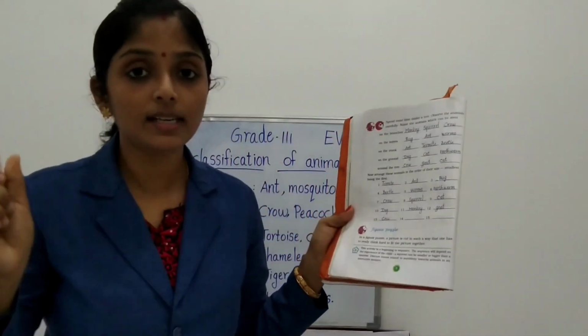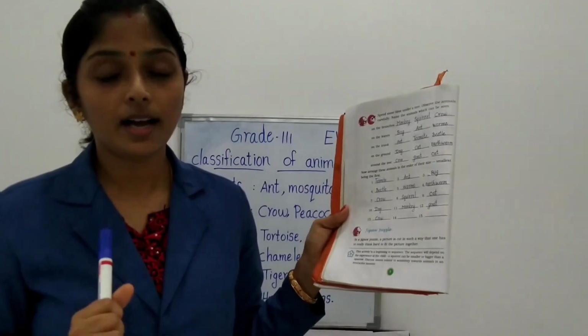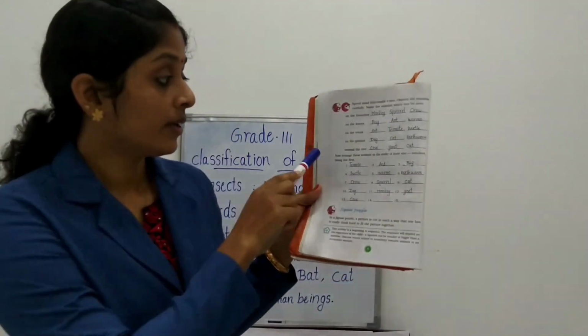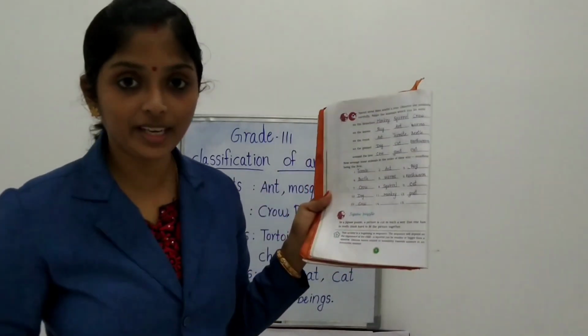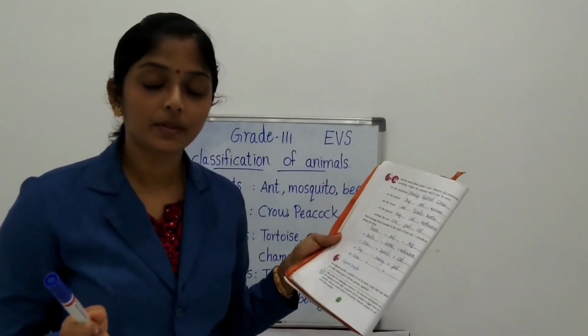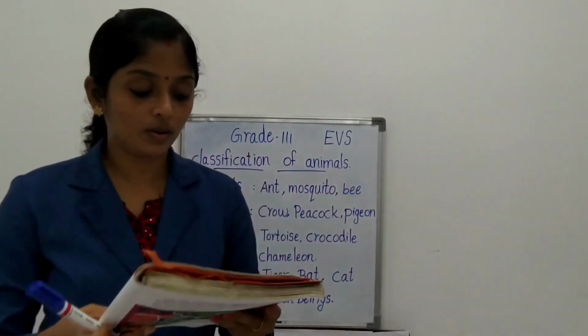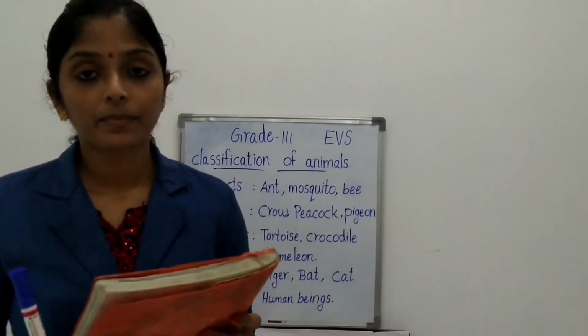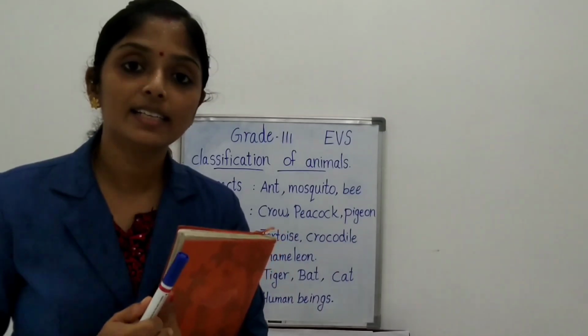First you want to write the smallest animal and last the biggest animal that you observed. Okay, all of you ready? So all of you do all the activities. Okay, we will meet again in the next class.